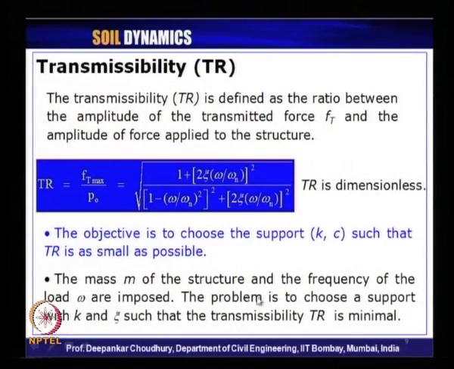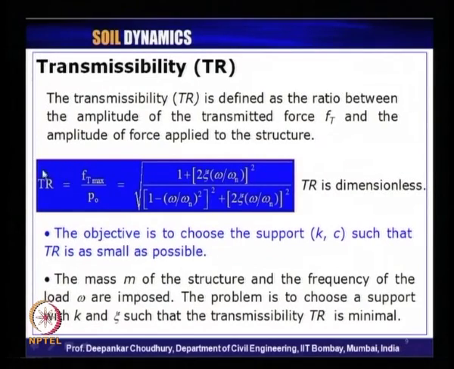Now, the mass m of the structure and the frequency of the load, that is lambda for our case when we have derived, these are imposed, it is given. The problem is to choose a support such that the stiffness and the damping ratio give us the minimum value of this transmissibility ratio. So, that is the basic concept of design. We will again discuss this when we come to the concept of vibration isolation. The same methodology will be used later on.